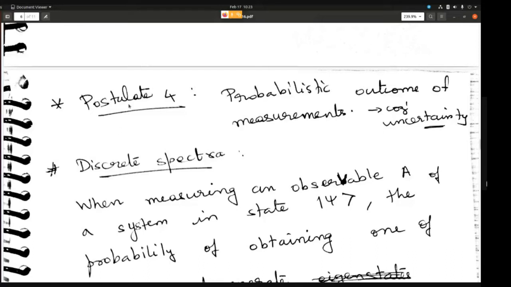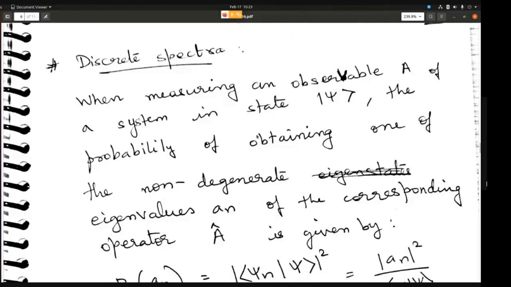So postulate 4 talks about the probabilistic outcome of measurements. We will look at it in terms of two distinct scenarios: one is the discrete spectra and the other is the continuous spectra. In the discrete spectra, when measuring an observable A of a system in state psi, the probability of obtaining one of the non-degenerate eigenvalues an of the corresponding operator A is given by